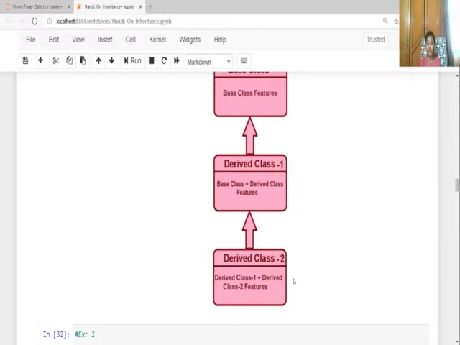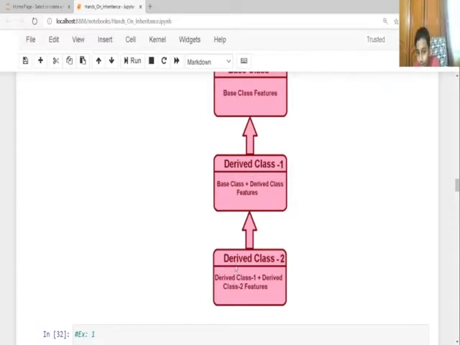The difference between the base class, derived class 1 and derived class 2 is that derived class 2 has derived class 1 features and derived class 2 features. If you're thinking why base class features too, it's because derived class is inheriting from it. So whatever derived class inherits from the base class features becomes its features.